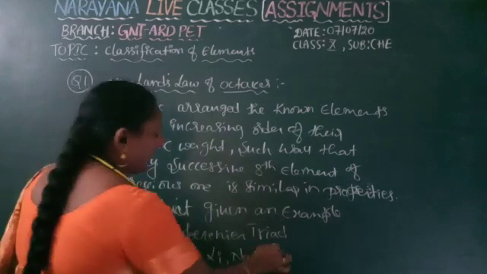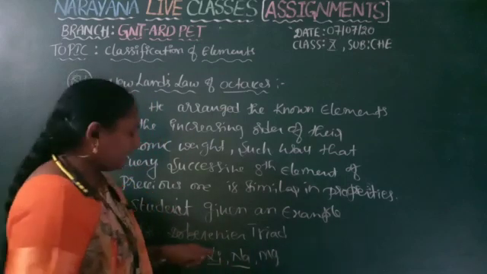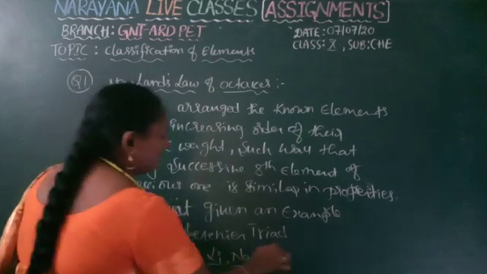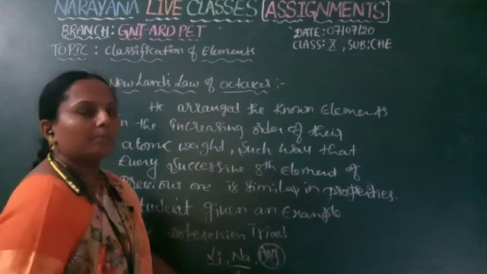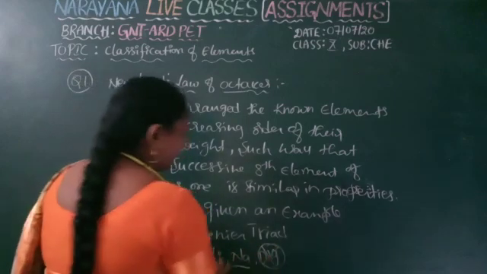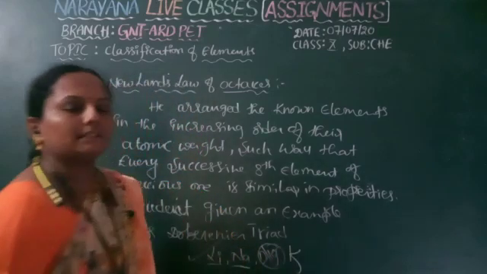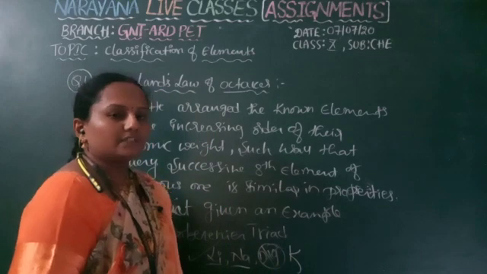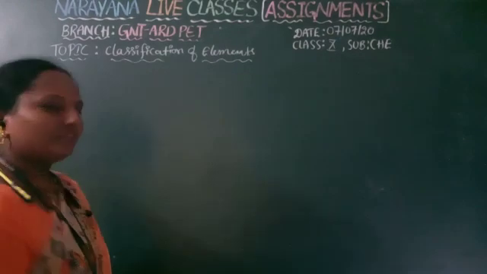Why? Because lithium and sodium, as we know now according to the modern periodic table, belong to the first A group having similar properties, whereas magnesium does not show similarity with lithium and sodium. So the correct example is lithium, sodium, potassium, which are considered the three elements in the first Dobereiner triad.